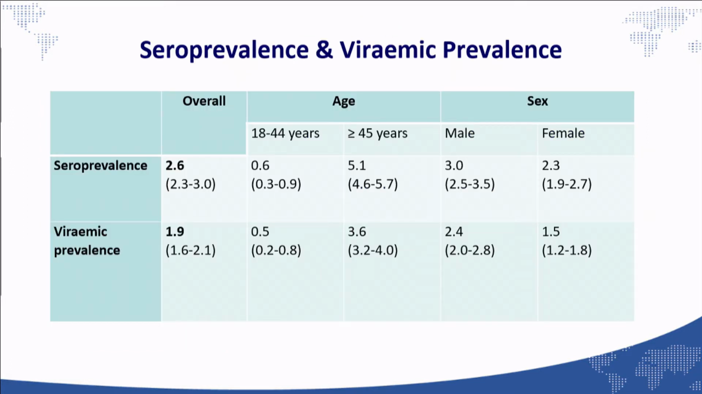For the results of seroprevalence and viraemic prevalence, we found that the overall seroprevalence is 2.6%, and males are higher than females. Looking at the age groups, we found that those 45 years old and older have a higher prevalence, 5.1%, than the age group 18 to 44 years old. We have the same pattern for the viraemic prevalence.